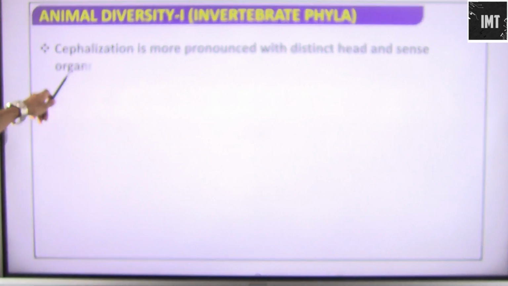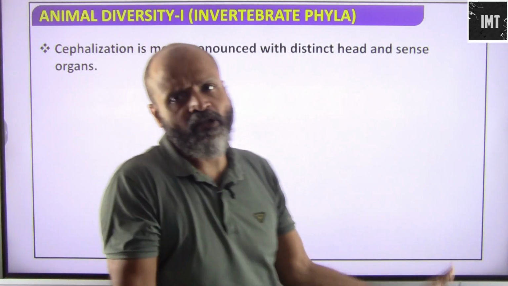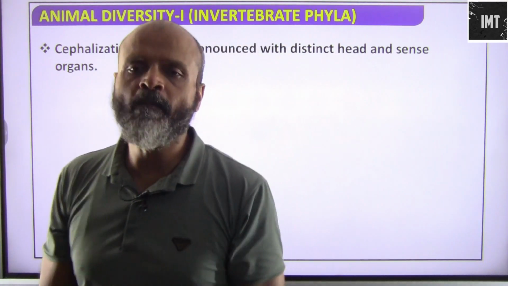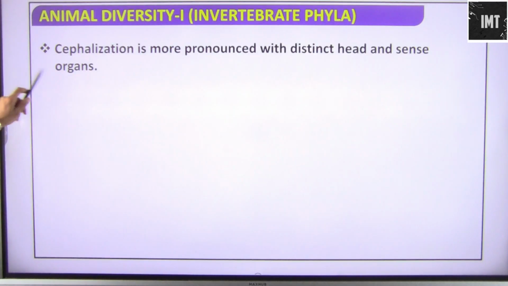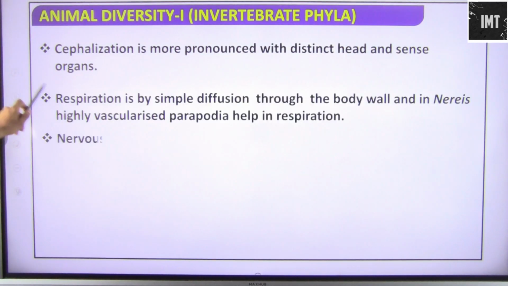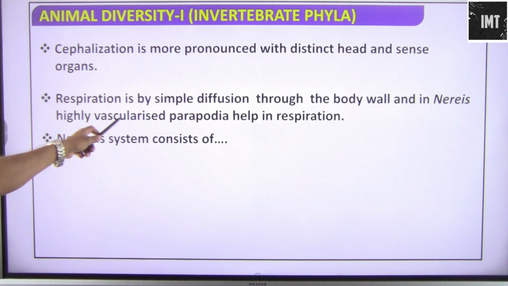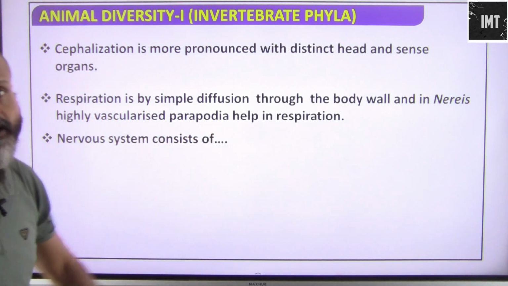Cephalization is more pronounced with distinct head and sense organs. So this is basically what cephalization means: development of nervous tissue and the entire complexity of the nervous system. So they have a definite distinct head and sense organs. Respiration is by simple diffusion through the body wall. In Nereis, highly vascularized parapodia help in respiration.